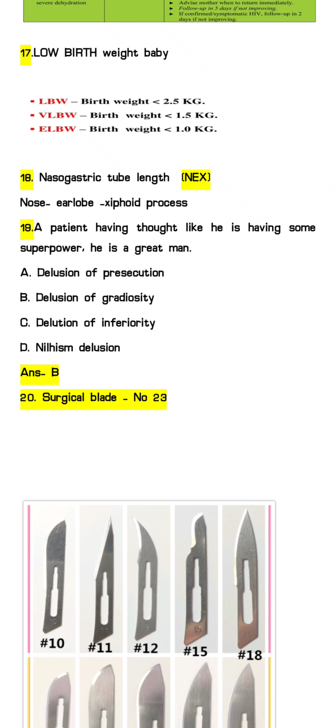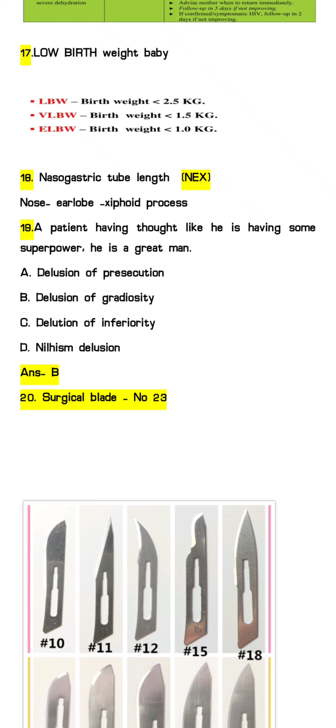So delusion of persecution, mainly in this the patients have suspicious thoughts like someone wants to kill them. Okay, and in the delusion of infidelity, the patient feels like his wife or spouse or partner is cheating on him, having some extramarital affair. Okay, next is nihilism delusion. In nihilism delusion, the patient feels like nothing exists and even my body is decaying.